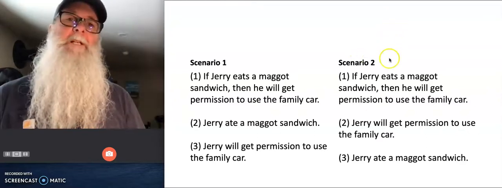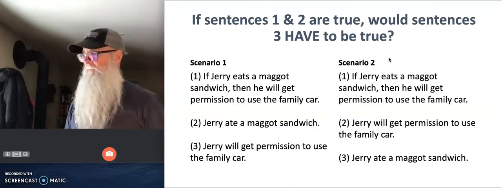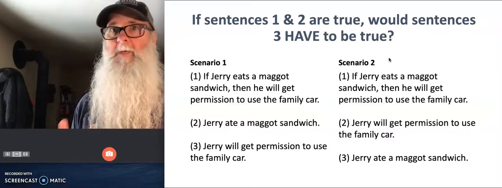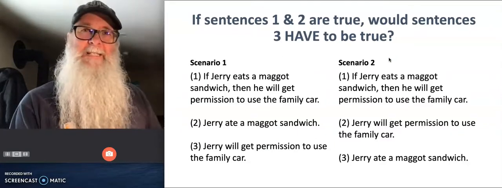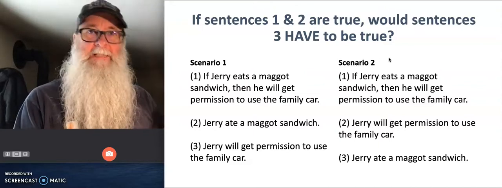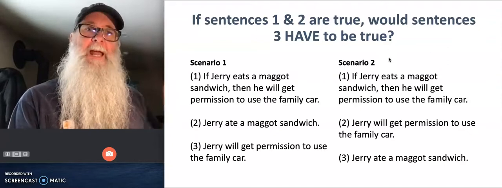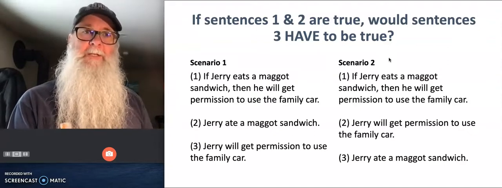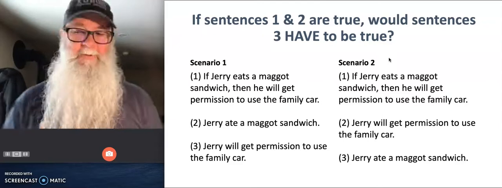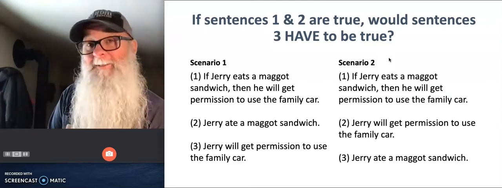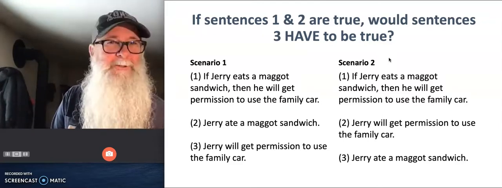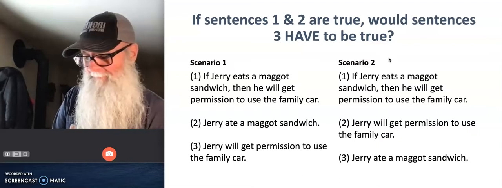And so the question for us in looking at these two arguments is this. Are they reliable? In other words, if sentences 1 and 2 in each of these arguments is true, would the third statement have to be true? Is there any way the third statement could be false? Now, if you really want to play around with this, you should pause your video and come to a conclusion before I give you the answer.